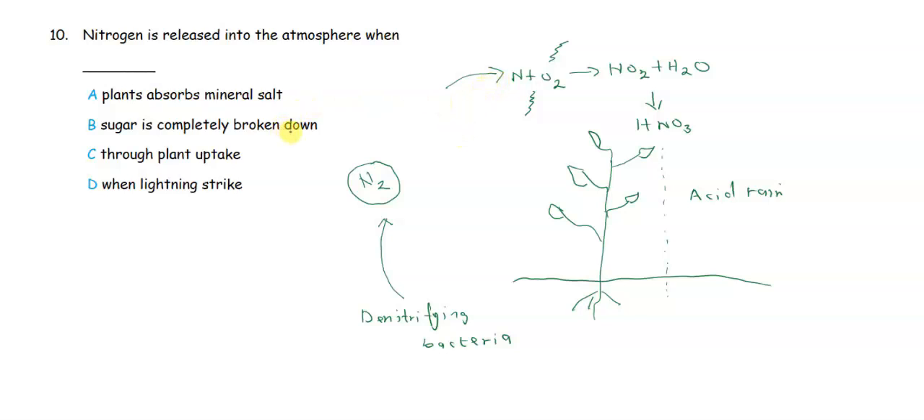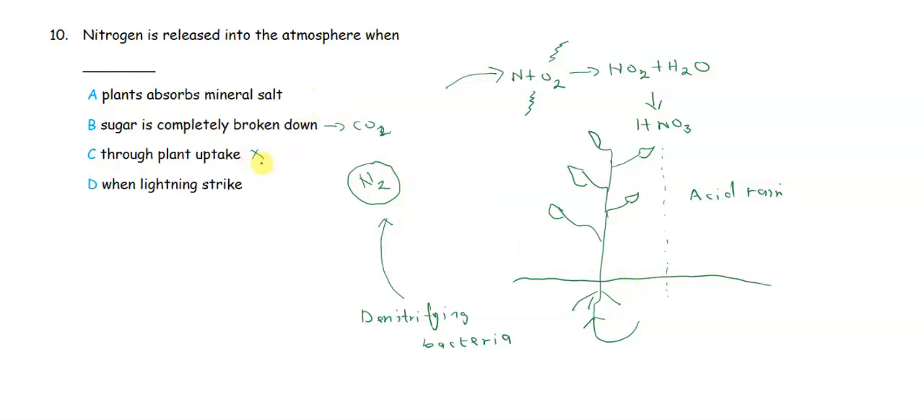So if we look at option A, plants absorb mineral salts, that has nothing to do with nitrogen being released into the atmosphere. B, sugar is completely broken down. No, when sugar is broken down, what is released is carbon dioxide. C, through plant uptake. Yeah, I've already talked about plants taking nitrogen in the form of nitrates, but that is plants taking in nitrogen, not plants releasing nitrogen.